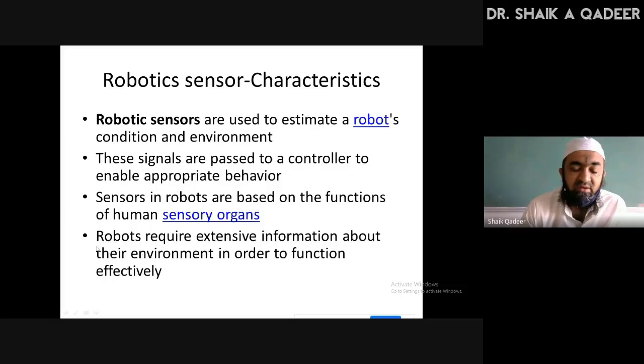These sensors are not conventional sensors because they extract information similar to the functions of human sensory organs, which give extensive information to the human brain. Similarly, the robotic sensor should also give extensive information from its environment in order to perform the required function of the robot effectively.